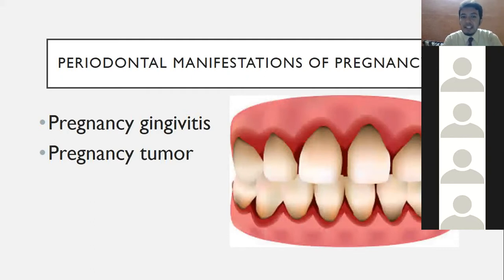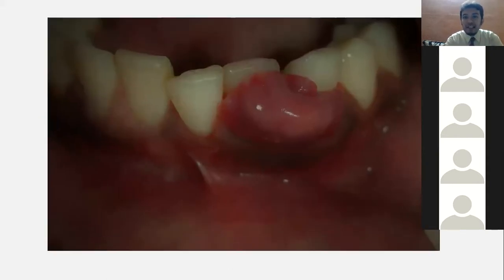Then you have pregnancy tumor, which is purely a type of pyogenic granuloma but happens in pregnancy, and it is attributed to pregnancy because of hormonal imbalance. It begins at the end of the second trimester or beginning of the third trimester, and enlarges. It is magenta or reddish color.